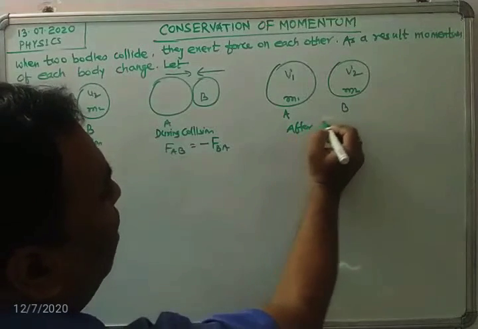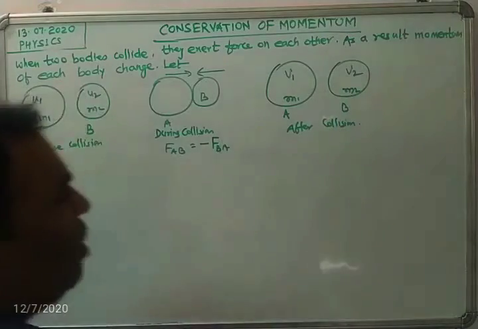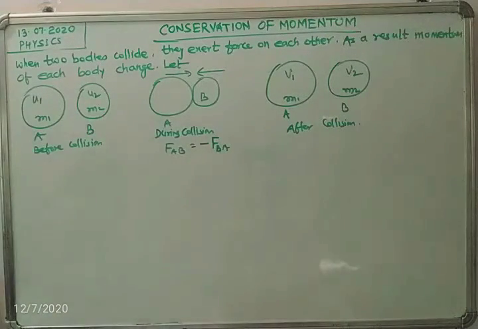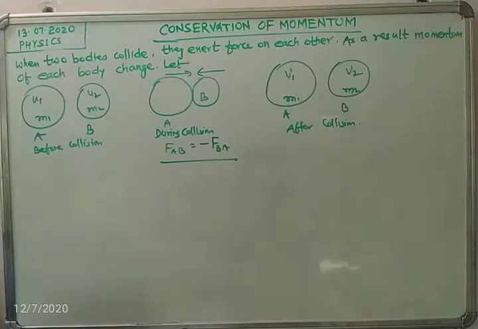This situation is after collision, when the two bodies have separated. Students, if F1 and F2 are the forces exerted by body 1 and body 2 on the other, respectively, we can say by applying Newton's third law of motion that this is the case which will come out.